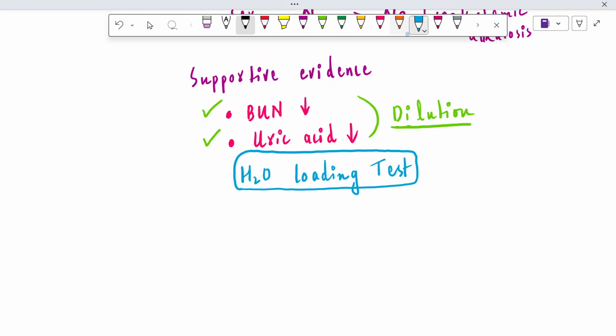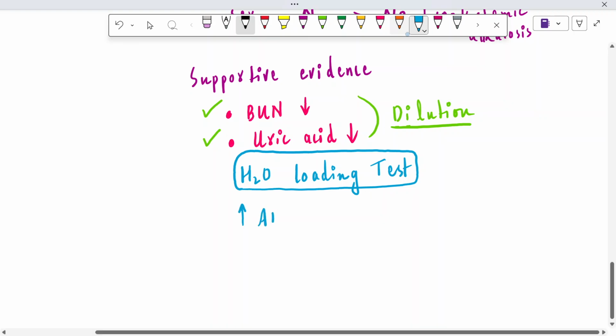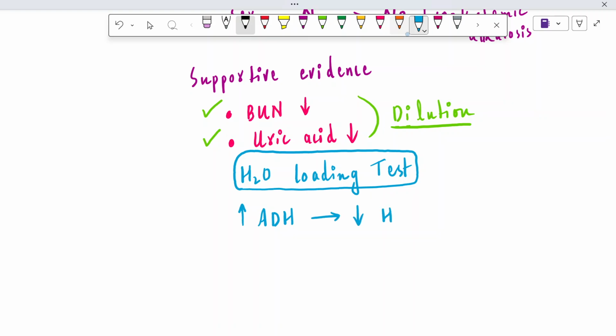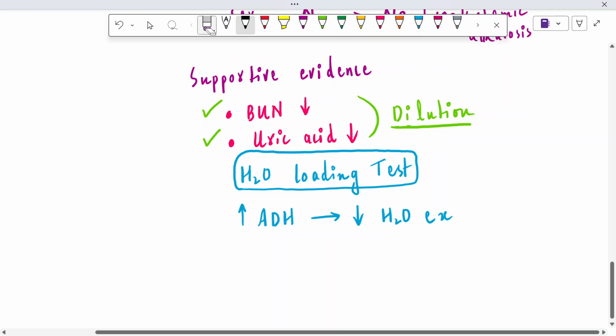But in patients with SIADH, when we ask them to drink a large amount of water, due to the increase in antidiuretic hormone, the urine output will still be low, water excretion will be low. Right? Are you understanding? Because of the increase of ADH, that extra water starts to build up inside the blood and it will cause hyponatremia.